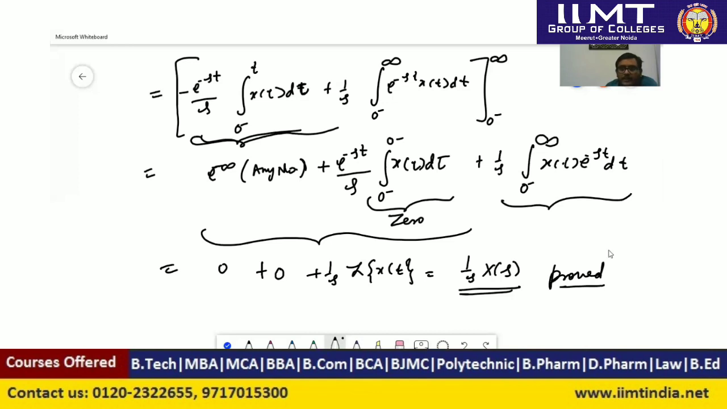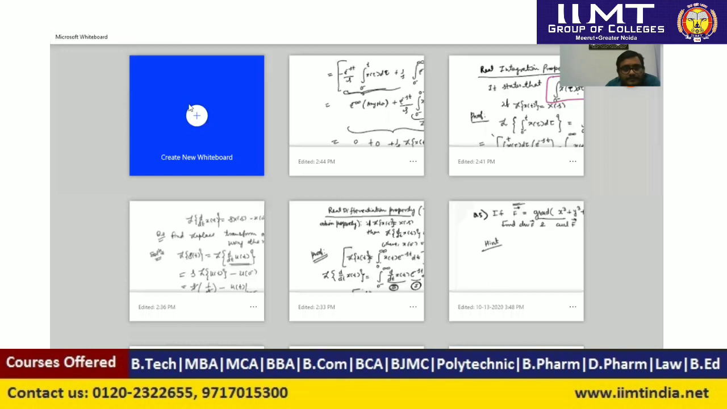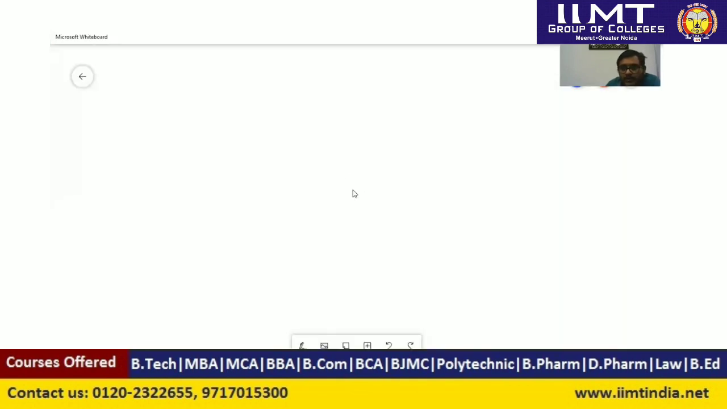So here we have proved the real integration property of the Laplace transform, and the property of real integration says that if we are integrating a signal x(tau) d tau up to time t, the Laplace transform of that signal will be 1 upon s times X(s). Further, we can use this theorem. So here we will use this statement.